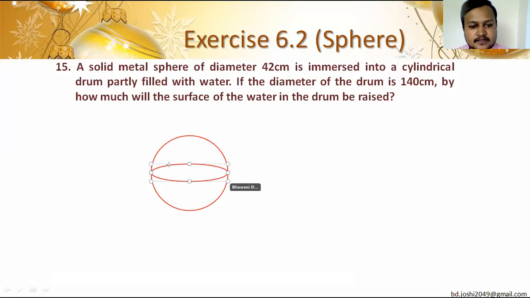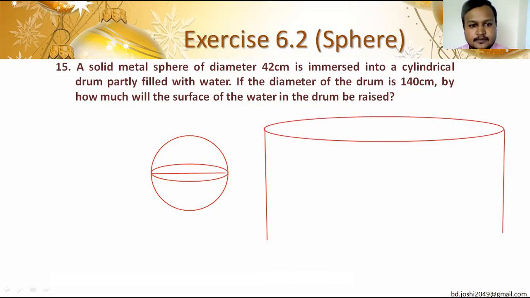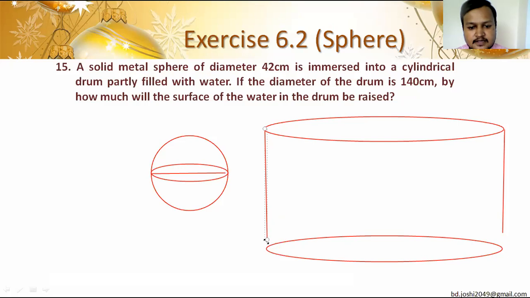Diameter of sphere is 42. यसको 42 मात्रै छ, अनि ड्रम को डायमीटर कति छ त, 140 छ. It is a large drum. Type of big drum is there, because 42 and 140. You can compare it yourself. And here it is said that the small sphere is immersed into the water.